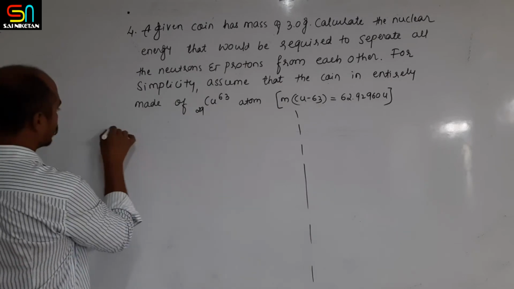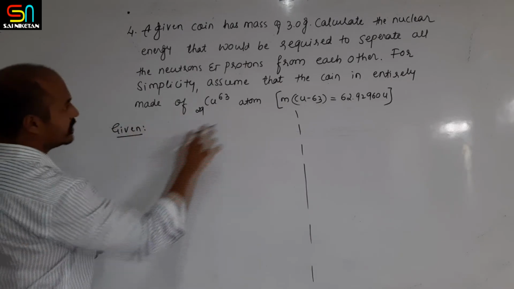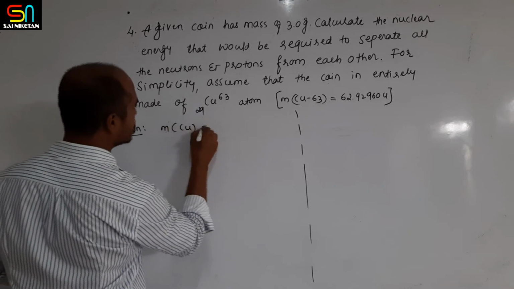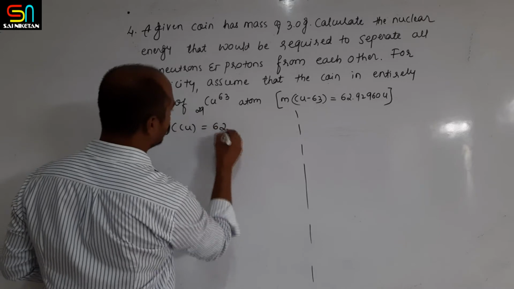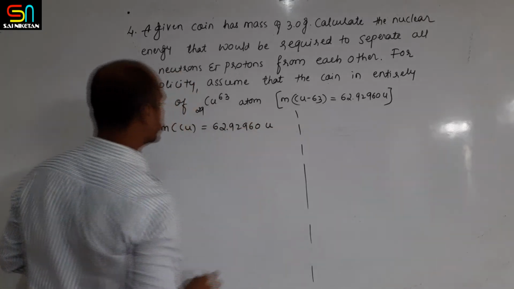First I will note down the given things. That is, mass of copper is equal to 62.92960 atomic mass unit.